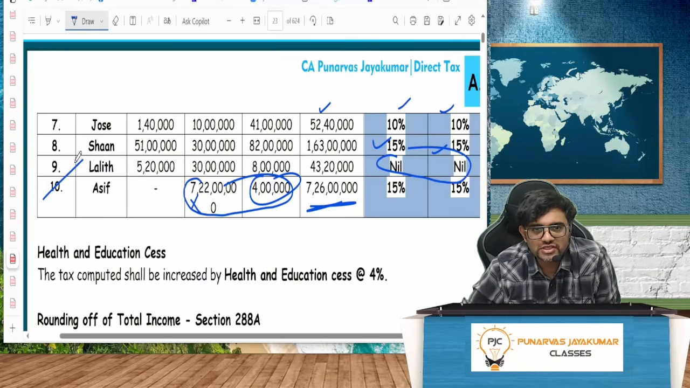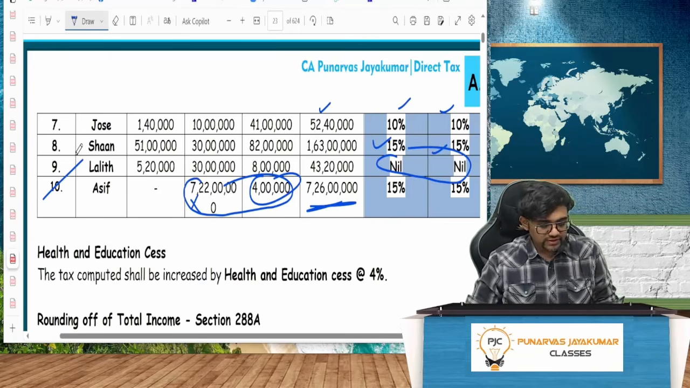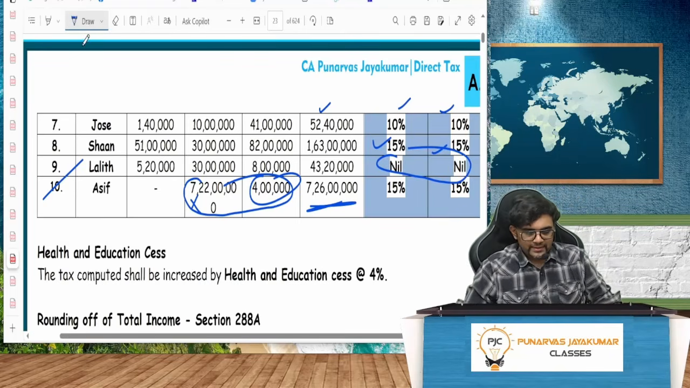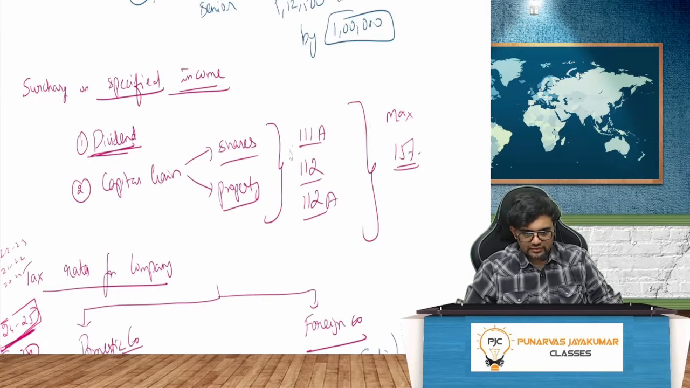This is the concept of surcharge. Everybody with me on this? Simple. Good. So, rounding off all that we have discussed.